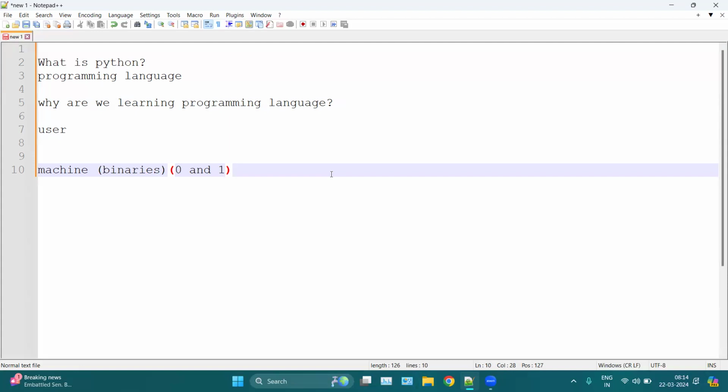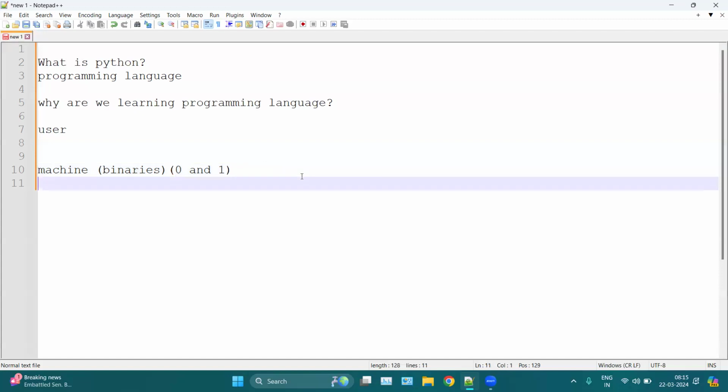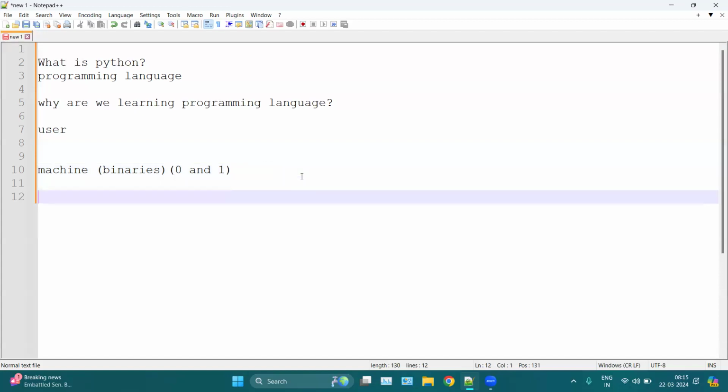So that is why we need a certain language so that the machine can understand the instructions we want to provide. Because we want the machine to perform certain tasks, and we cannot talk in English or Hindi or any other language. So that is why we have programming languages, mainly for interacting with the machine, so that we can provide our instructions, our tasks, to the machine, and the machine can perform them for us. And why can we not do it by ourselves? Because machines are faster than us, right? That is why we need any programming language to interact with the machine.